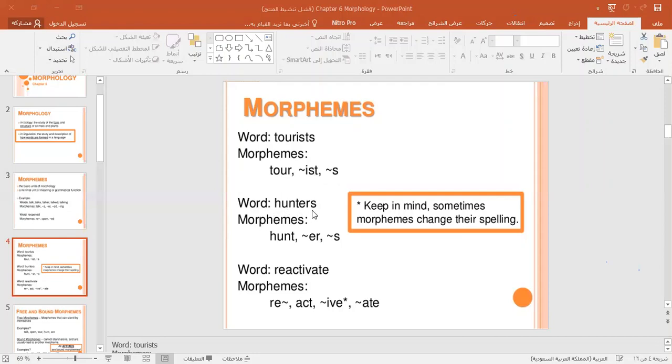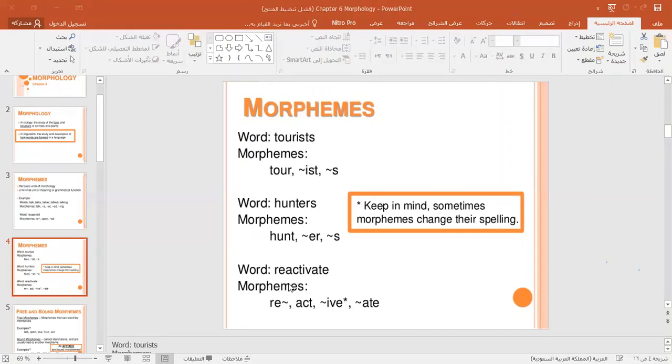The word hunters, how many morphemes does it contain? Also 3 morphemes. They are hunt, then er, which refers to someone who hunts, and the plural morpheme, which is the s here.